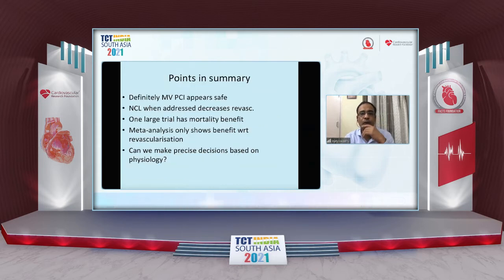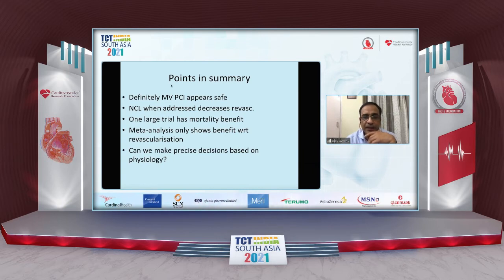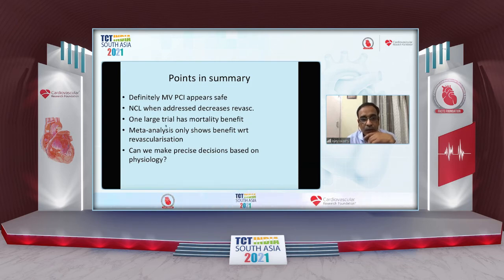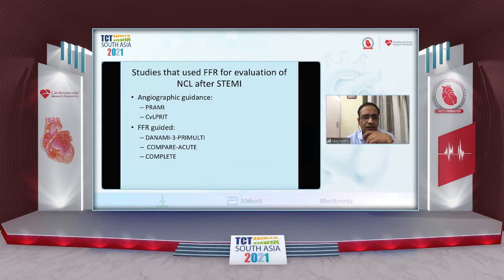But if you look a little more inside this meta-analysis, multi-vessel PCI definitely appears safe for complete revascularization following a STEMI. Non-culprit lesion, when addressed correctly, decreases revascularization. One large trial did show some mortality benefit, but the meta-analysis only shows benefit with respect to revascularization. Can we make a little more precise decisions based on physiology?